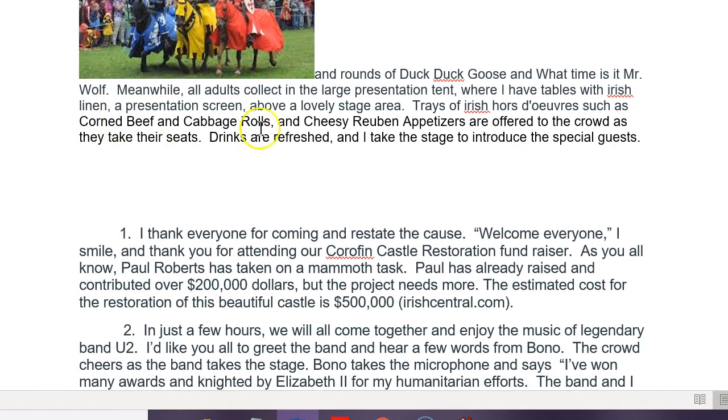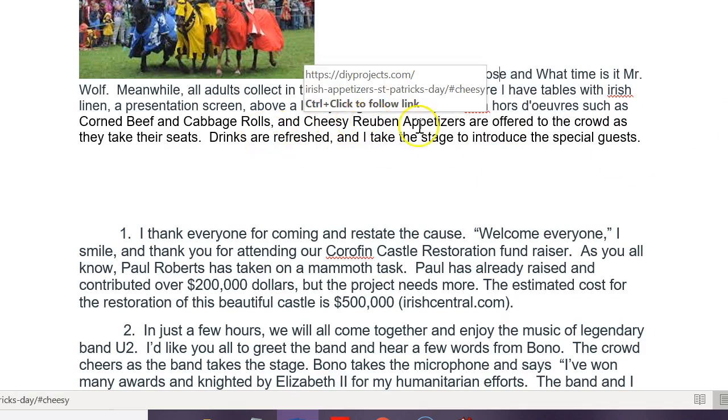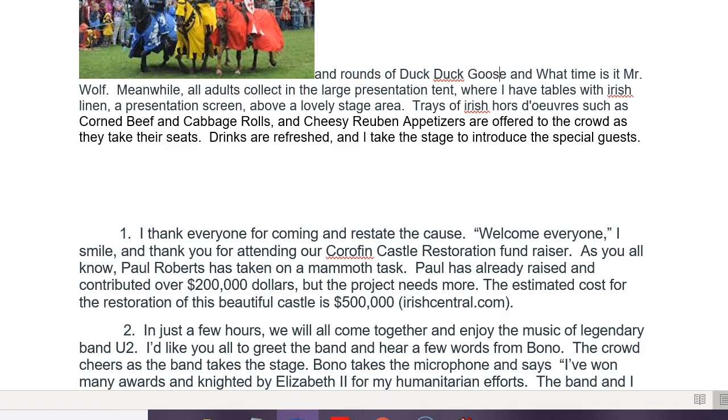So after we have the children moved out of frame, then we invite the adults to go into the lovely stage area, which is a tent. Presentation tent, where I have an Irish linen presentation screen, above a lovely stage area, trays of hors d'oeuvres, and this kind of thing.